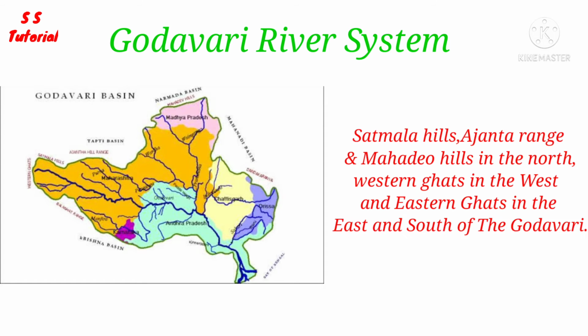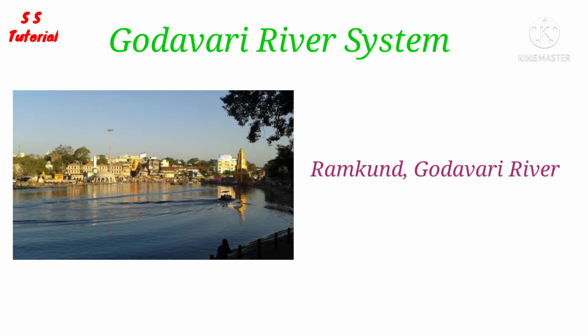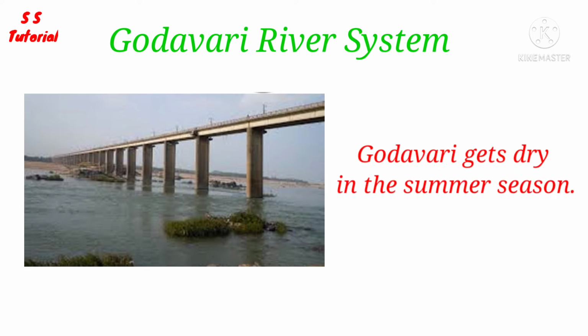The Godavari basin is bounded by the Satmala Hills, Ajanta Range and Mahadeva Hills on the north side, the Eastern Ghats on the east and the south, and the Western Ghats on the west side. The Godavari is regarded as a sacred river by Hindus and there are a number of religious spots on the river bank. The Godavari is a seasonal river which dries up during the summer season and widens during the monsoon season.